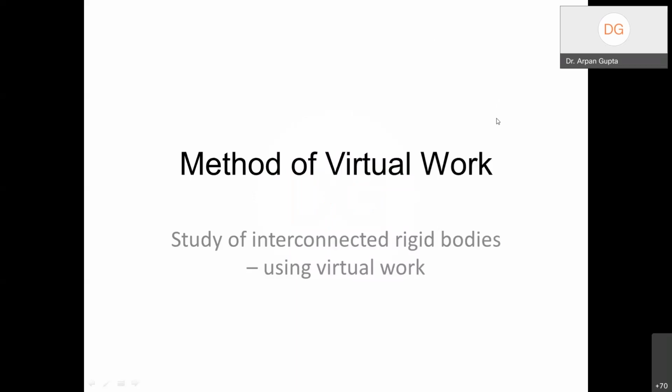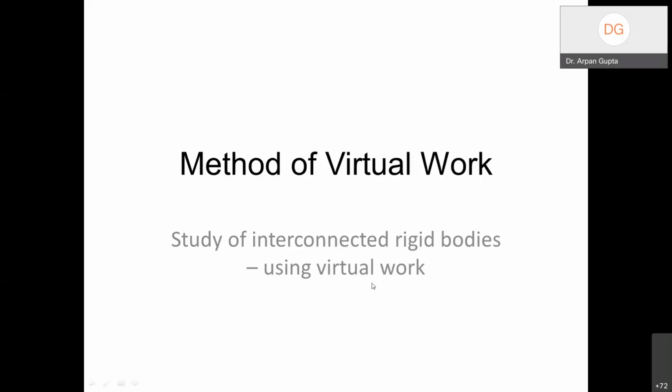Did you study virtual work before in your 12th class or JEE? Are you aware of the concept of virtual work? Anyone would like to say? No. Okay, so I think it will be a new concept to start with. It's good to start this topic.